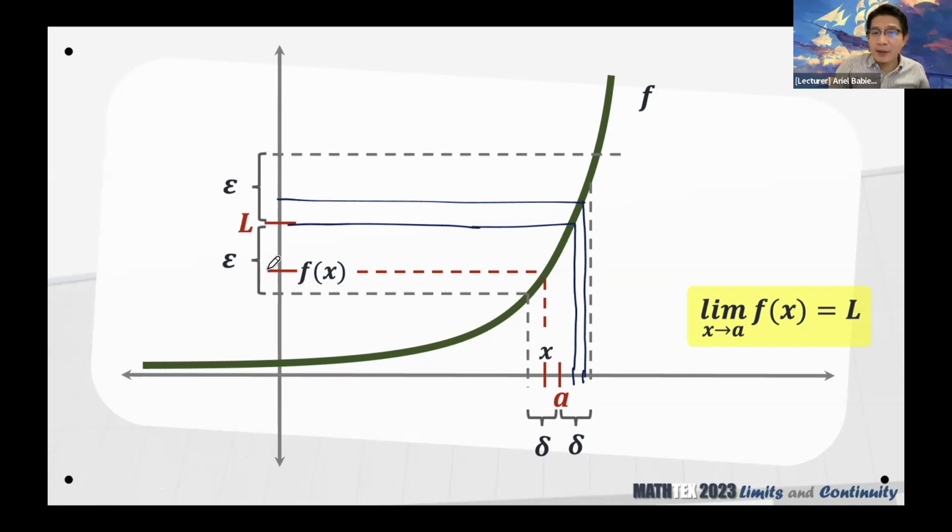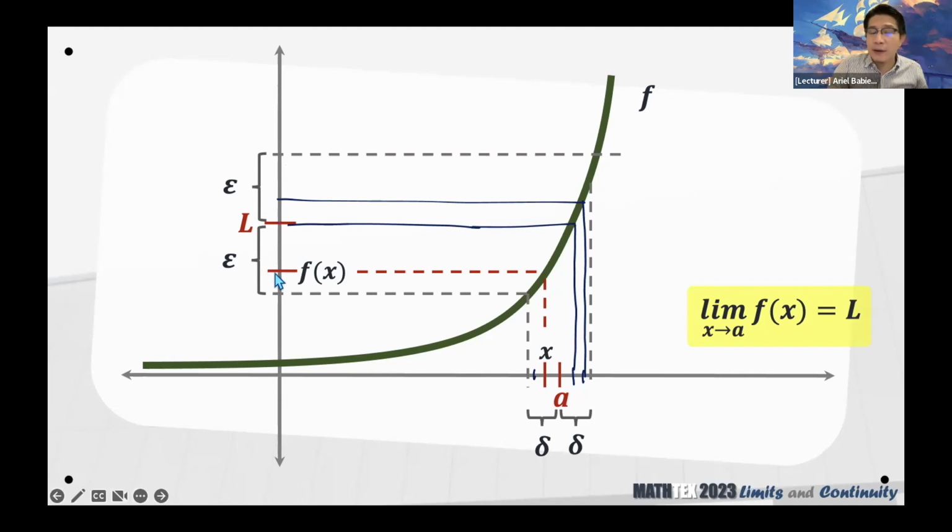For every epsilon, we want to get a delta such that if the x's are within here, then the corresponding function values will be within this. Okay? Diretso natin. So I hope you can see it from that illustration kung ano yung ginagawa ng epsilon at saka ni delta.